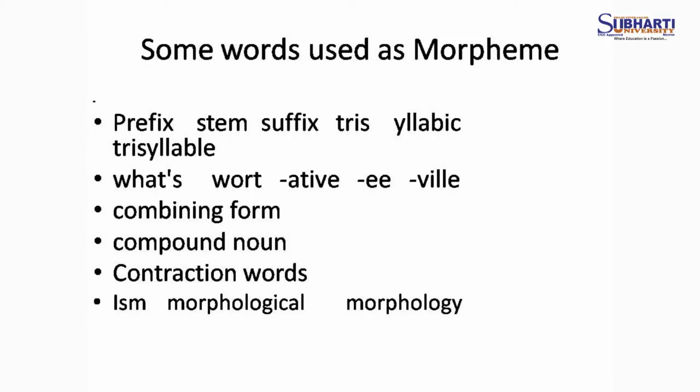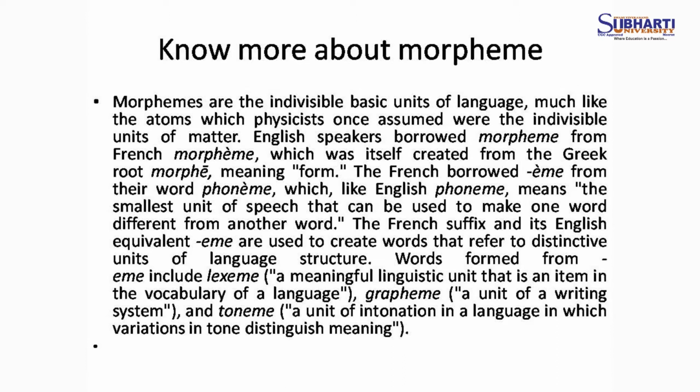These are the words that are used before the other words that are known as morpheme. So what a morpheme is, if we want to explain in detail, a morpheme is the indivisible basic